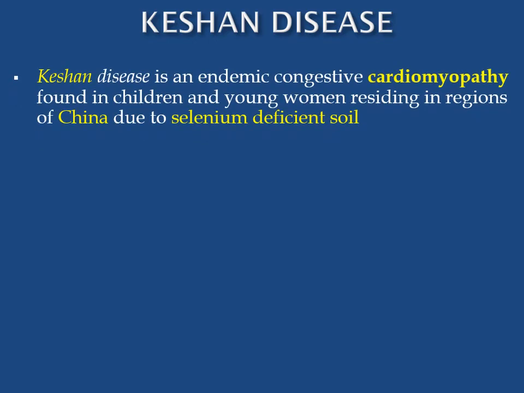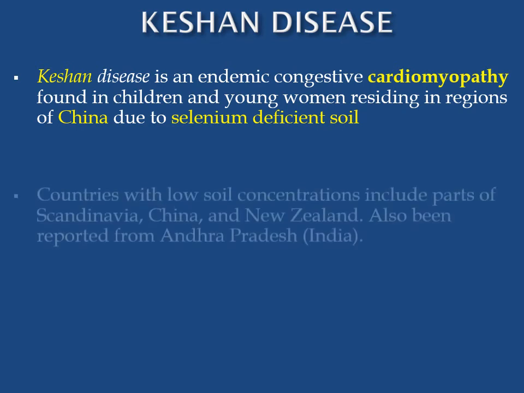Keshan disease is a selenium deficiency disease. It is an endemic congestive cardiomyopathy found in children and young women residing in regions of China due to selenium-deficient soil. There is also a combined viral infection with Coxsackie virus, and the first symptoms were found in the Keshan province of China. That is why it is termed Keshan disease.